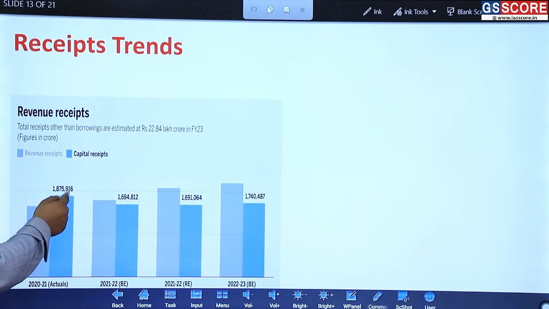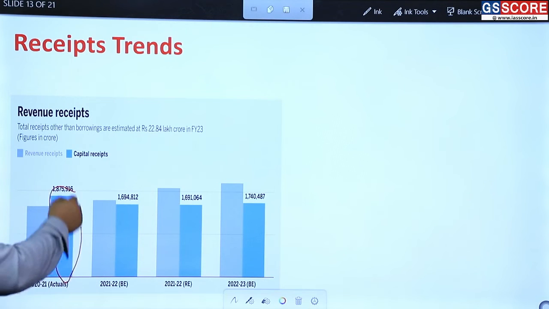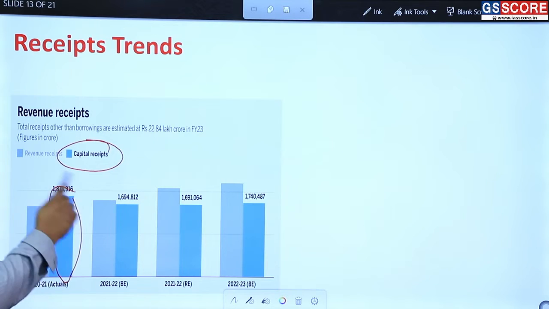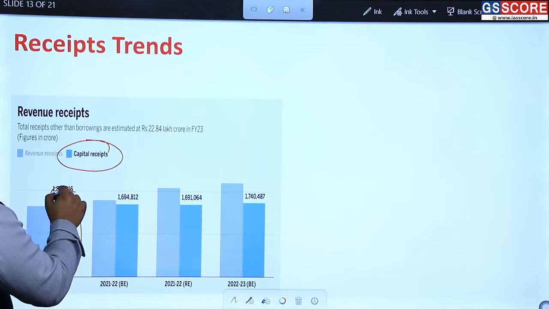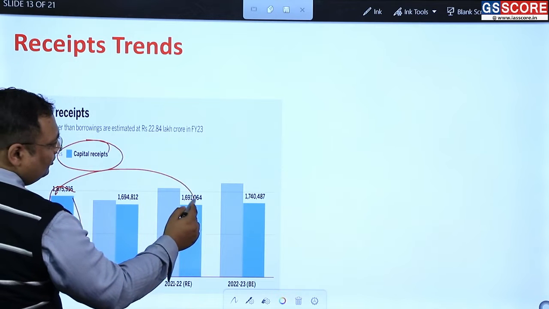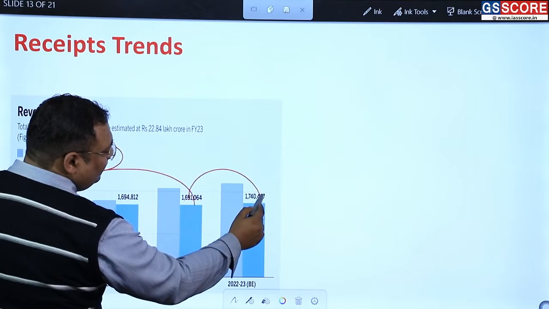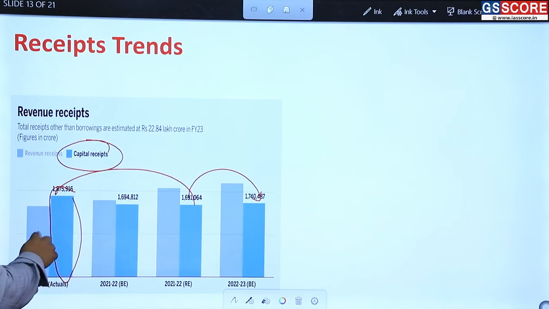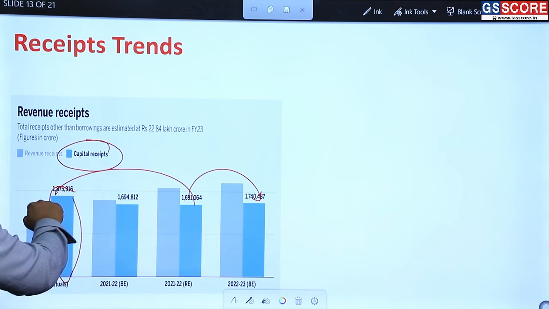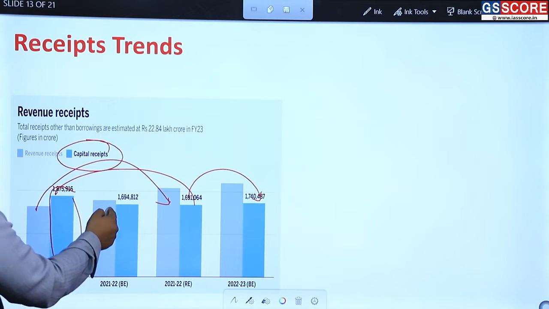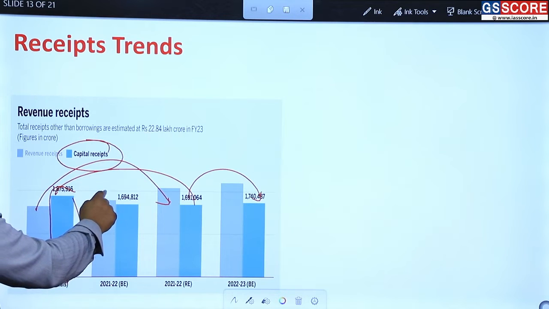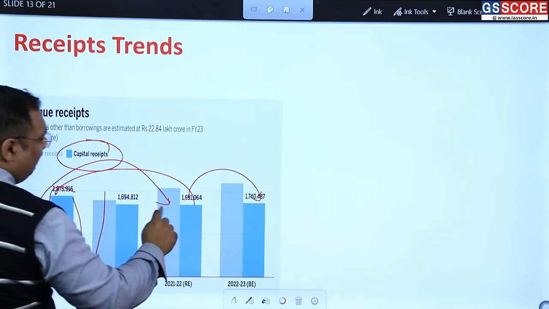Okay, this reflects my borrowing, capital receipts. Borrowing plus disinvestment. So this number has fallen from this to this, and next year we expect it to be this much. Meanwhile, the collection from taxes has increased from this to this. This is what we expected. हमें लगा था इतना टैक्स मिलेगा, बट इतना मिला.